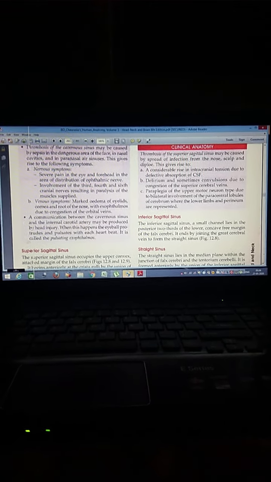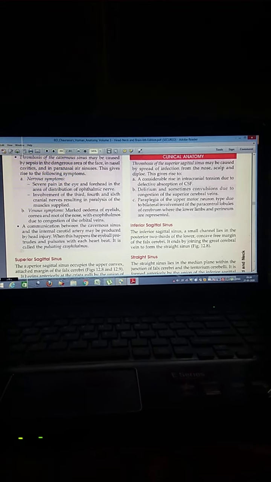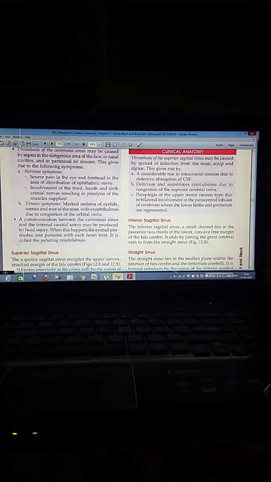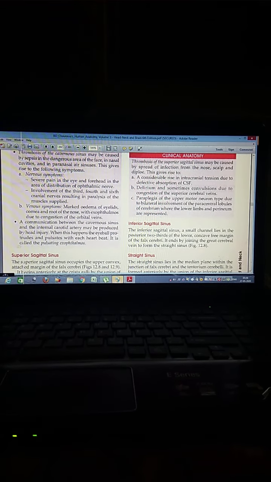Now, clinical anatomy. Thrombosis of the superior sagittal sinus may be caused by the spread of infections from the nose, scalp and the diploe. A considerable rise in intracranial tension occurs due to defective absorption of the CSF.